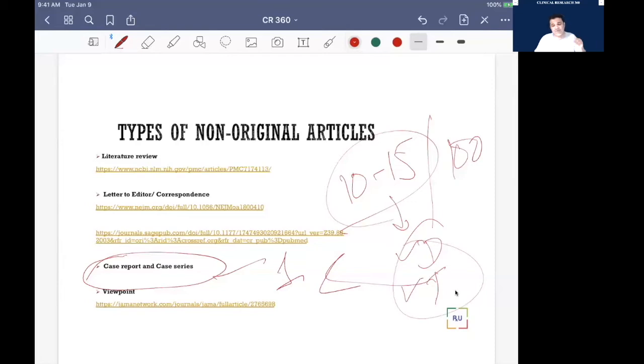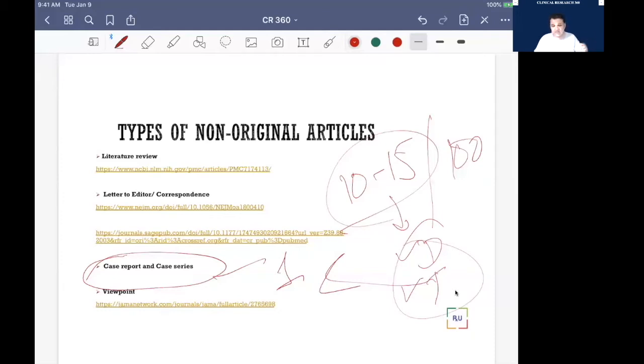But I recommend that case series is okay, but a case report alone is not that valuable in the research field, except it shows that you know how to present a case. But if you have a few cases available online, you can compare them and create a review with differential diagnosis and so on.